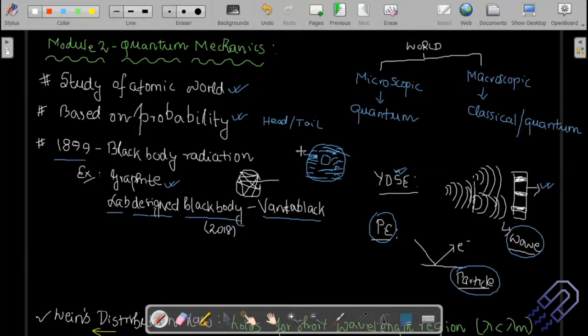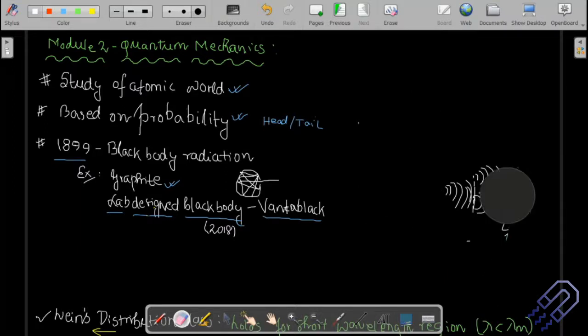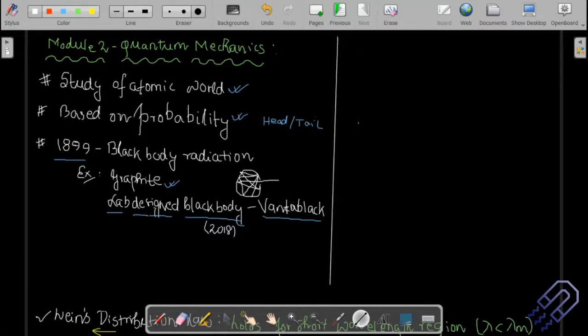Okay. So before I proceed with the next topic, let me just tell you a bit about black body radiation. So what happens in black body radiation is, I will need some space, so maybe I will rub these things off. Okay, you already know these things, right? So what happened was, experimental observations are always made, and if something is experimental, we know more or less it's correct. There are theories provided, and then if it does not agree with the experimental result, that means that theory is wrong. Straight away we can discard that theory. But experimental results are not wrong because this is how nature works. And that working of nature was observed experimentally.